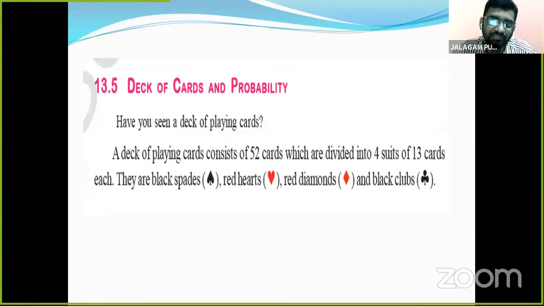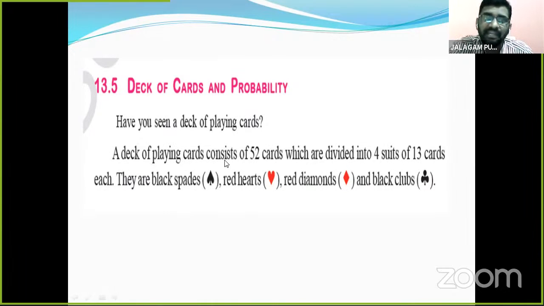Okay, children. Now I will try to give some information about deck of cards. So tomorrow our topic is totally based on the probability of deck of cards. So children, have you seen a deck of playing cards? Do you know about playing cards?